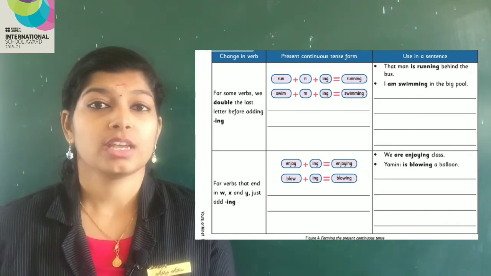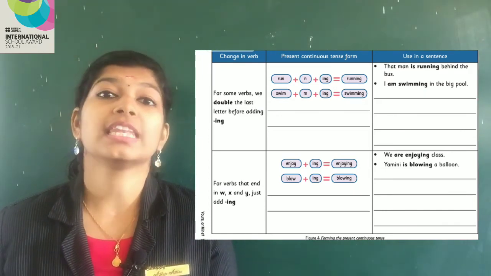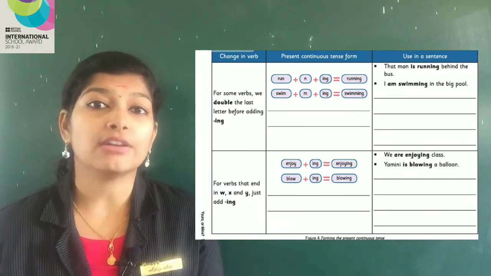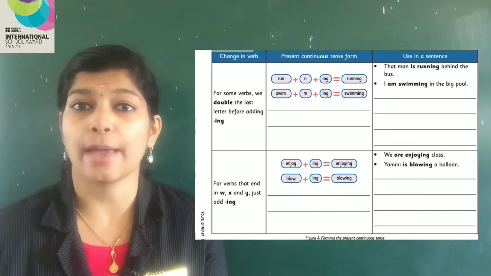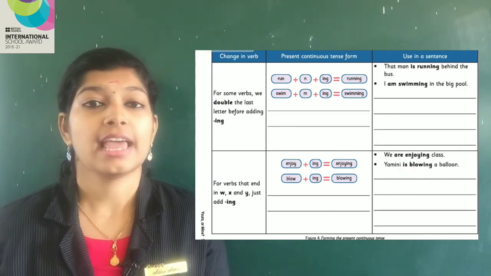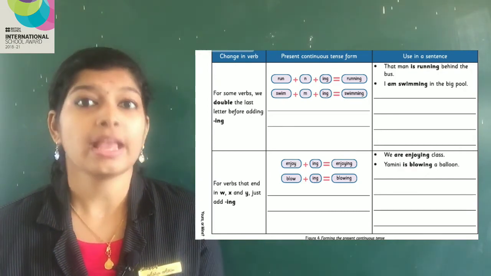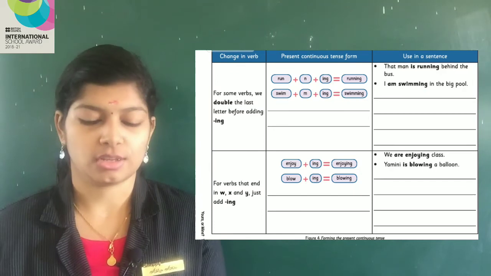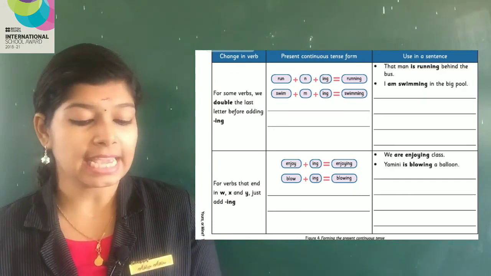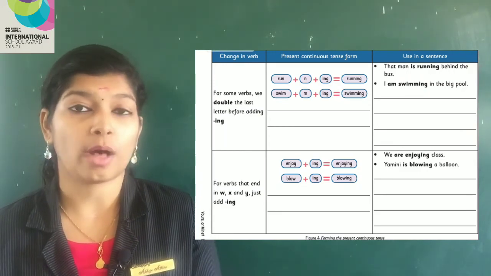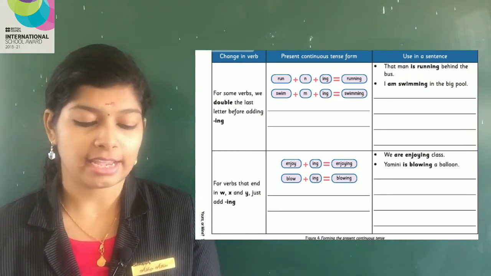Then swim. For swim also, we will double the letter. The last letter of swim is M, so we will double it. S-W-I-M, M, I-N-G, okay.